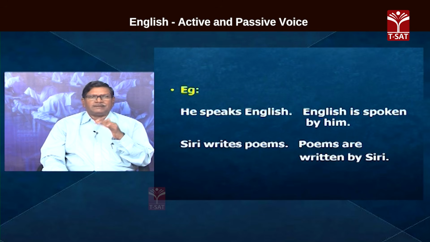Siri writes poems. When we transform these sentences from active to passive, what happens? English is the object in the first sentence, and in the second sentence, poems, it is plural. She writes, Siri writes what? Poems. He speaks what? English. So these are the transitive verbs, speak and write. Now, we can transform them into passive voice.